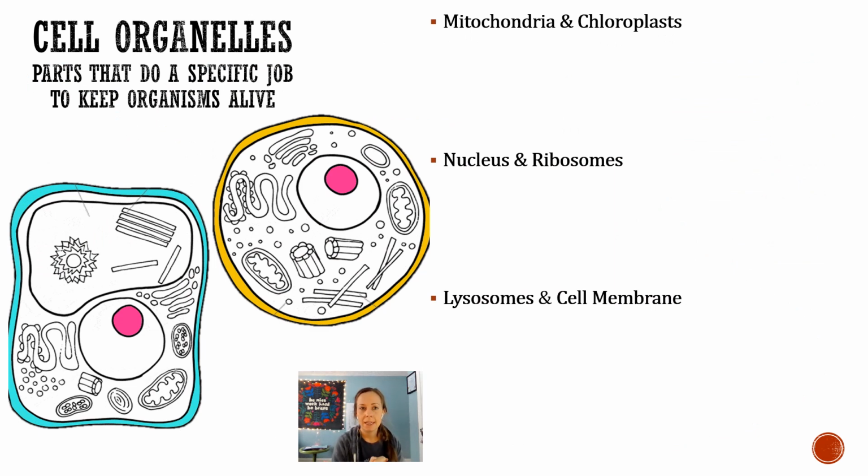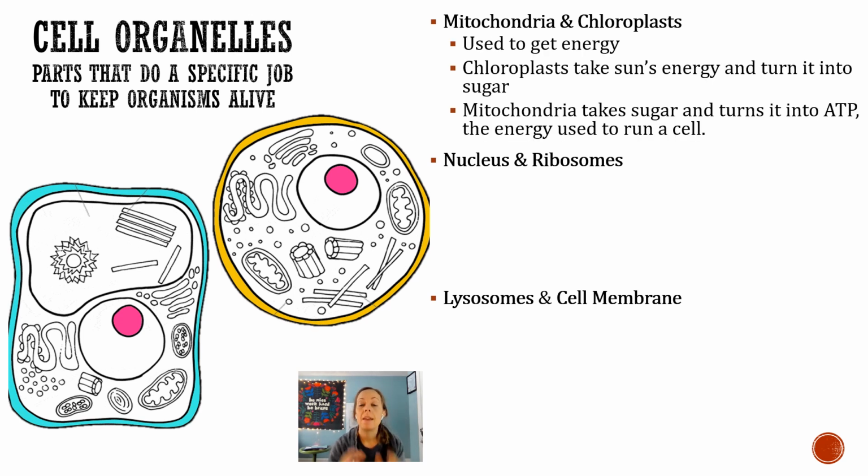Next, cell organelles. So cell organelles are parts that do a specific job to keep our organisms living, okay? And here's 2 pictures of cells. I kind of like these pictures actually. And we're going to talk about the organelles in those cells. I have them grouped together in specific areas because that's how they work. So chloroplast and mitochondria, they both work together to get us energy. Chloroplasts take the sun's energy and turn it into sugar using photosynthesis. Write that here.